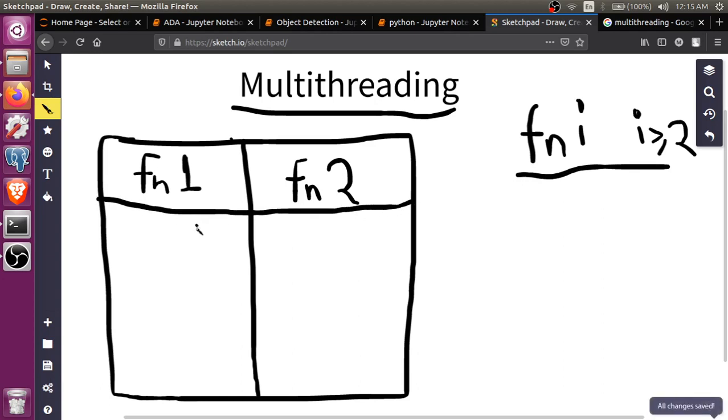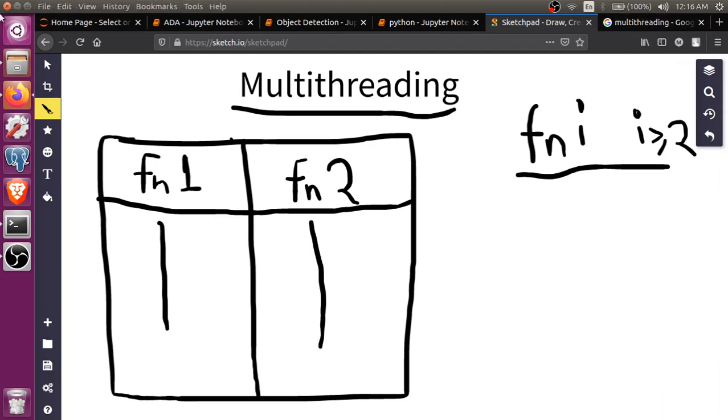In multi-threading, if we have to execute one process along with a second process, let's talk about a real life scenario. I'm working on this task while OBS is also running along with it. You can see our OS is doing multi-threading here, working with multiple operations together. So this is multi-threading.